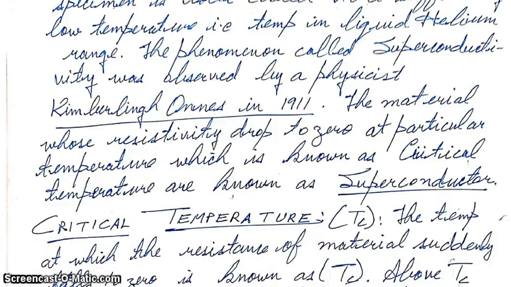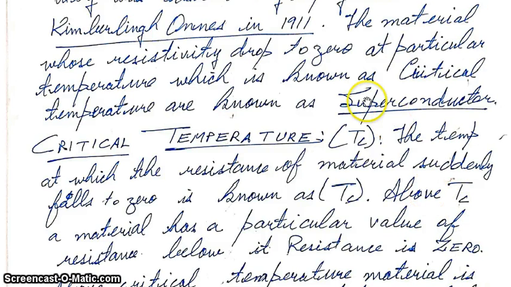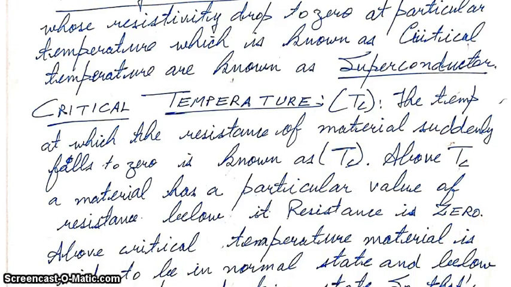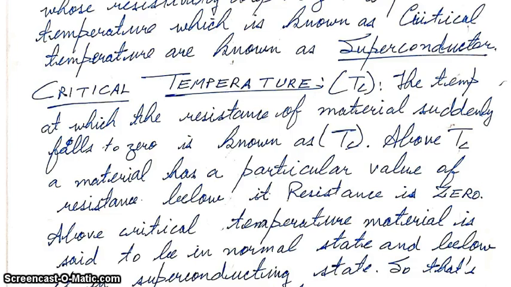I will repeat this. The critical temperature is denoted by the symbol Tc. The temperature at which the resistance of a material suddenly falls to zero is known as the critical temperature. Above the critical temperature the material behaves like a normal conductor, and below the critical temperature the material behaves like a superconductor. Above the critical temperature a material has a particular value of resistance; below it, its resistance is zero.